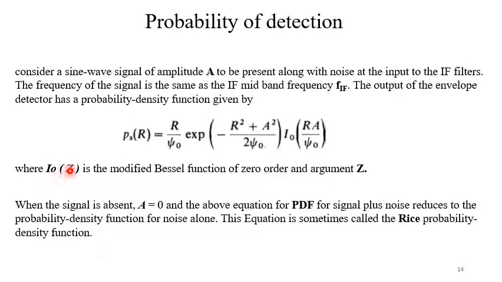This I0 is the modified Bessel function of zero order and argument z. So RA by psi 0 is the argument of this modified Bessel function. When the signal is absent, that means in absence of any signal, A equal to 0, and the above equation, this equation for the PDF for signal plus noise, reduces to the probability density function for noise alone that we have discussed earlier. This is the Rice probability distribution function.